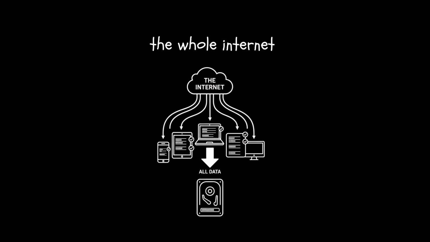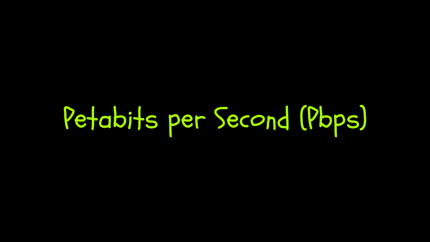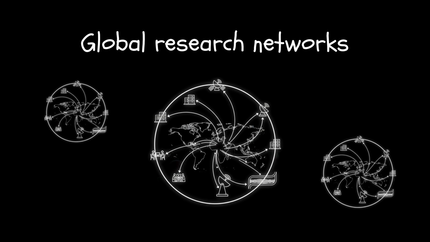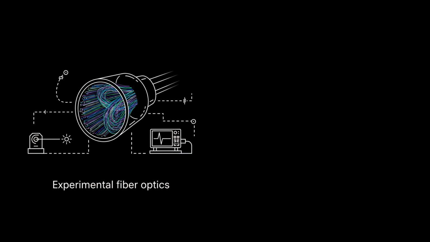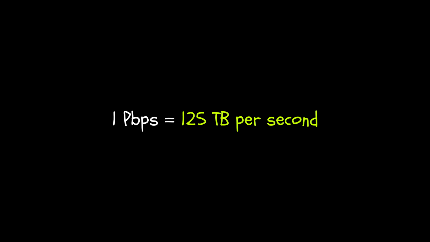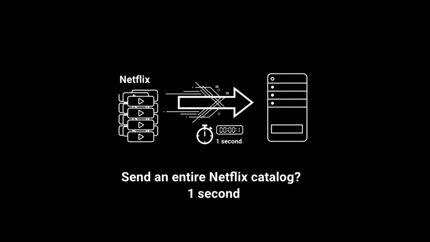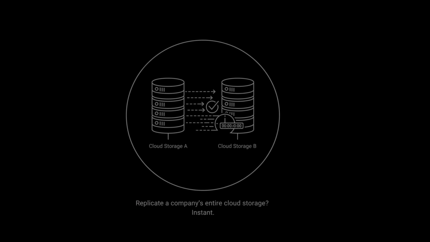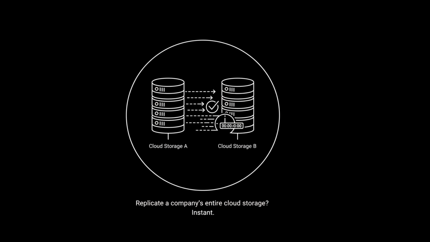Petabits per second, Pbps, the planet-wide scale. 1 petabit per second is equal to 1000 Tbps. This is the realm of global research networks, experimental fiber optics, AI superclusters, and data teleportation prototypes. 1 Pbps is equal to 125 TB per second. This means you could send an entire Netflix catalog within 1 second, back up all of YouTube's daily uploads in less than a second, and replicate a company's entire cloud storage instantly.